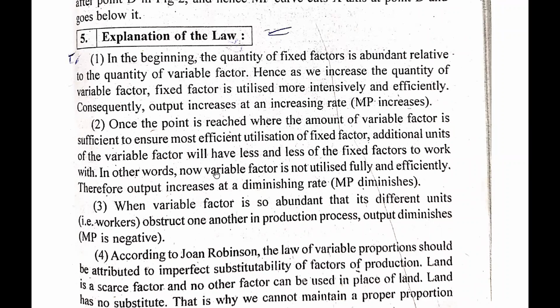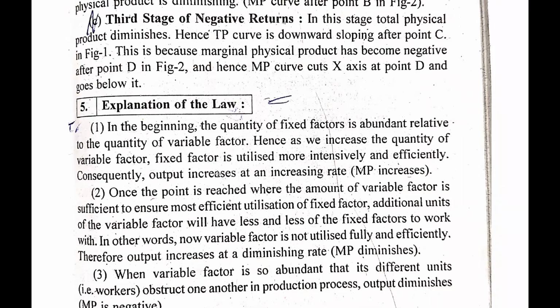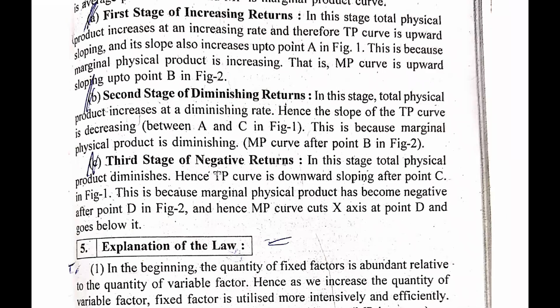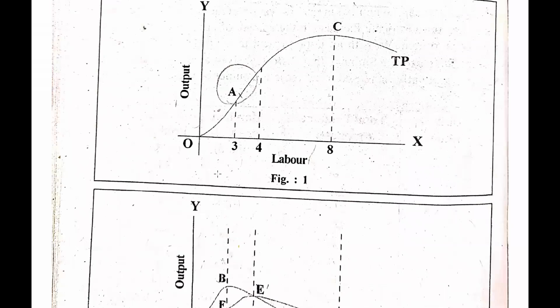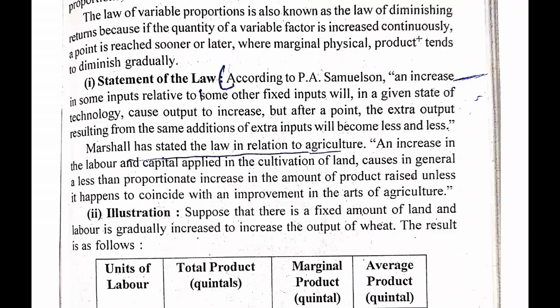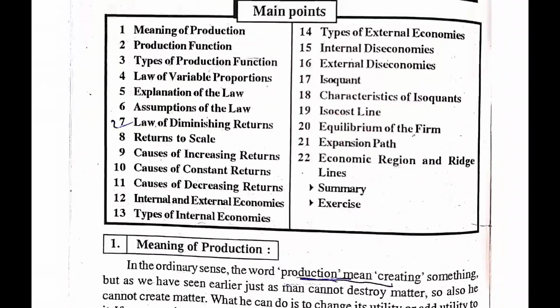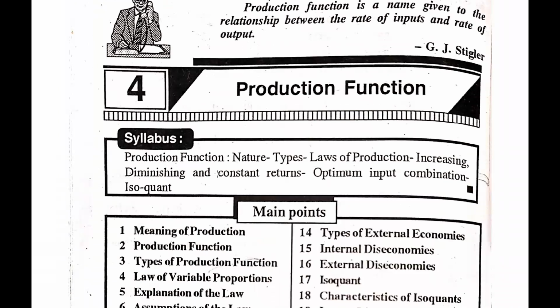We will explain this law in our second lecture of this chapter. We will start that lecture at this point, and as we have discussed four different points, let's see what we have discussed in this lecture, and then we will conclude.